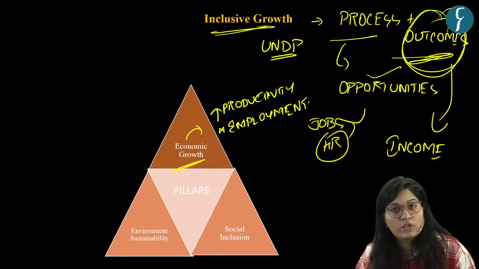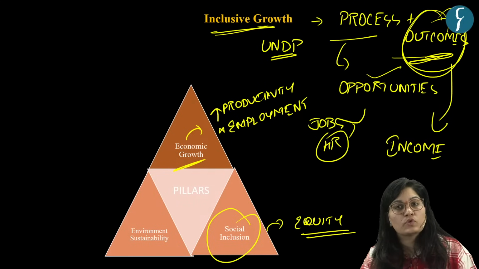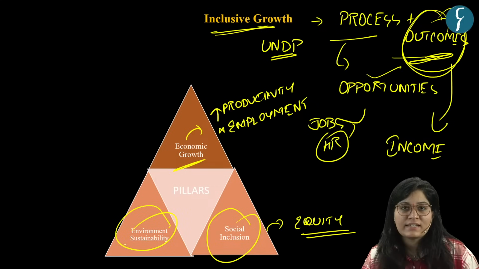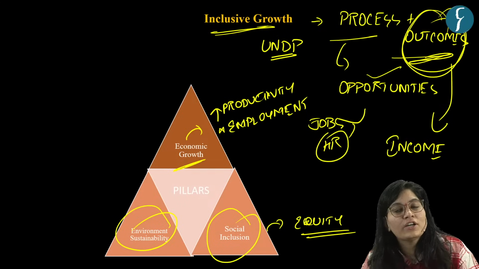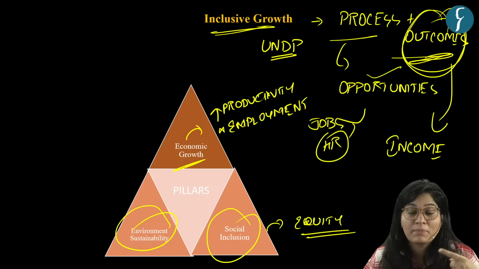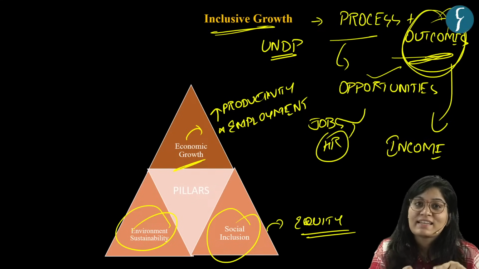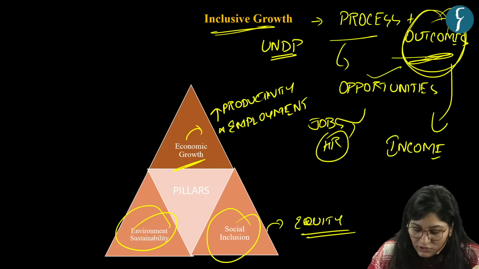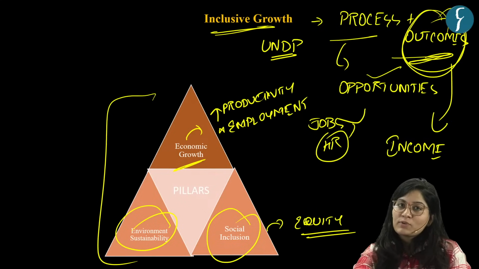Then we have social inclusion. Social inclusion how? When we have equity with respect to social services like health, education, etc. Then we have environment sustainability, development along with protection and prevention of environment for future generation. Okay, so development needs to be there, but what do we need to have? We need to have sustainable development by keeping future generation in mind. So these are the three important pillars of inclusive growth. Okay, so now you know what is inclusive growth.